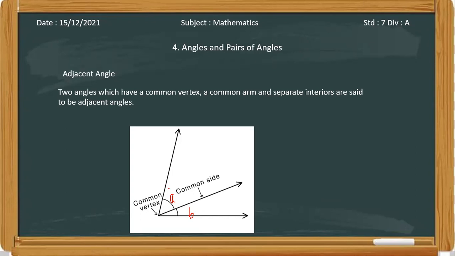In fact, their measures are also different, right? It is slightly bigger than this one. So adjacent angles means which have a common side, a common vertex, but different interiors. Have you understood this? Adjacent angles.